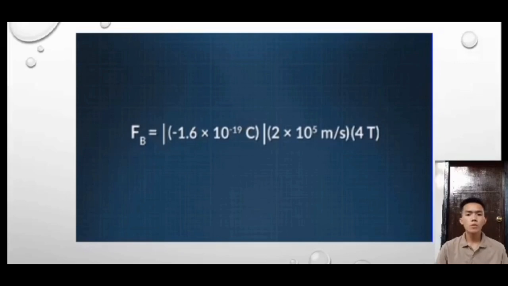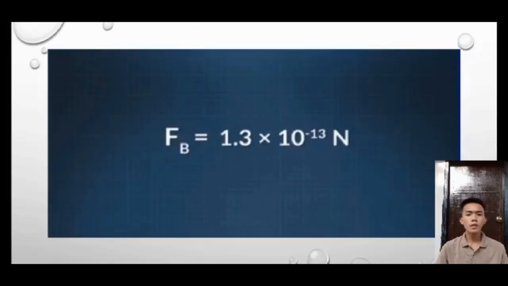Bringing it all together to solve for the magnetic force magnitude on the electron, we have the magnetic force on a charge equals the charge magnitude times its velocity times the magnetic field strength. Plugging in all of your numbers, we find that this magnetic field exerts a force of 1.3 times 10 to the negative 13 newtons. Now, which way does the magnetic force point? We know that our charge is moving upward and it's negative.